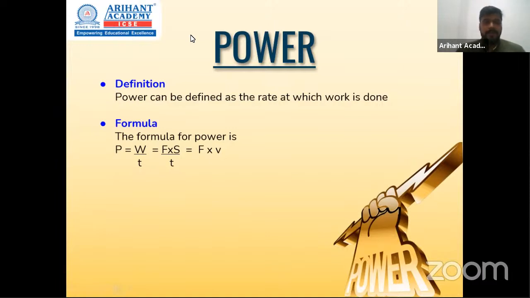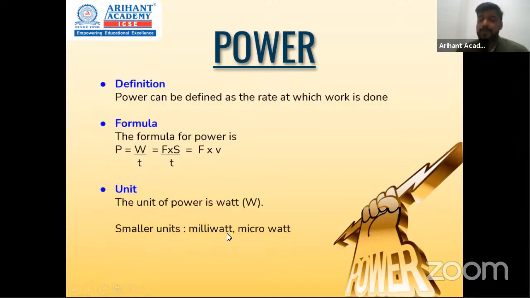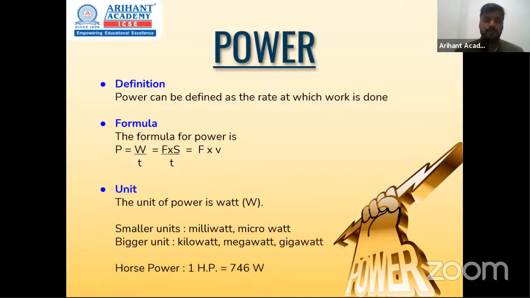All right, moving ahead to the unit. The unit of power is watt, W-A-T-T, in the name of Sir James Watt. Then we have smaller units which are milliwatt, microwatt, and bigger units like kilowatt, megawatt, and gigawatt. Another unit of power which is pretty famous is horsepower. Sometimes it's asked as an MCQ how many watts 1 horsepower is. So please remember this value, 746 watt is 1 horsepower. So that's the introduction to power.